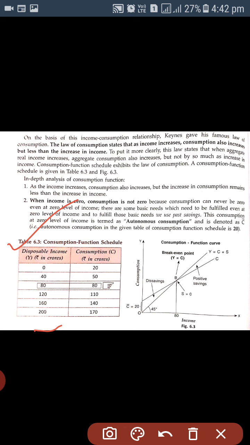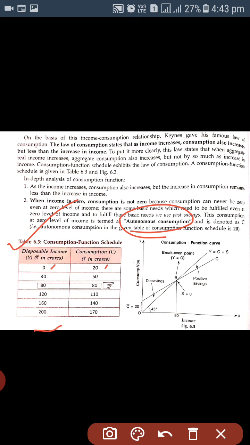Now consumption, in rupees, we are showing at a 0 level of income the consumption is 20. What does that mean? This is the autonomous consumption. Autonomous consumption means that consumption which is present even when the income is 0, and this consumption is of basic needs. And for basic needs, obviously we use past savings or we borrow something from somebody else.